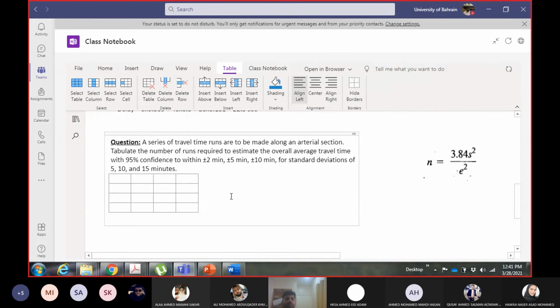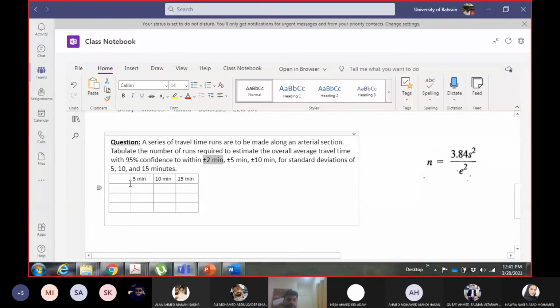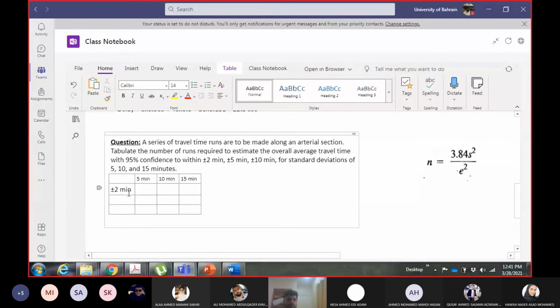Along the columns, I will write the standard deviation: 5 minutes, 10 minutes, and along the rows, I will put the tolerance levels.